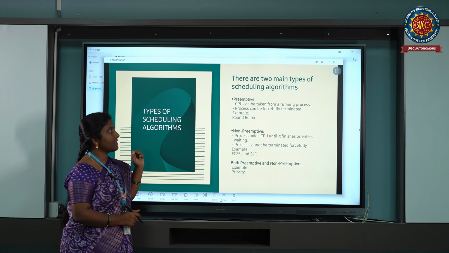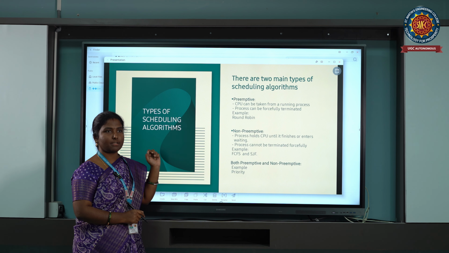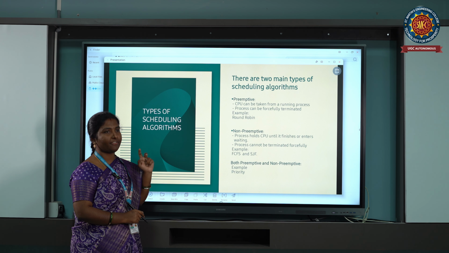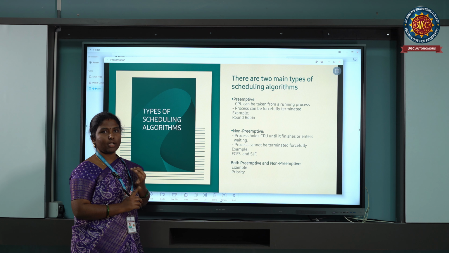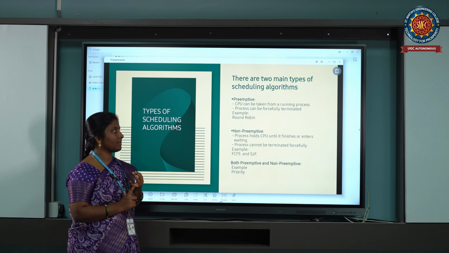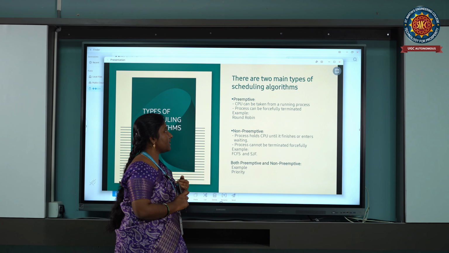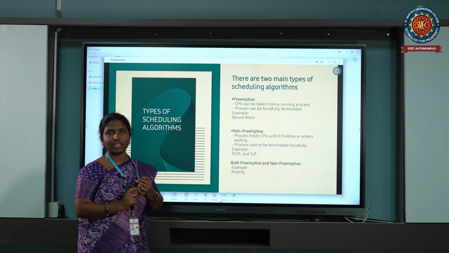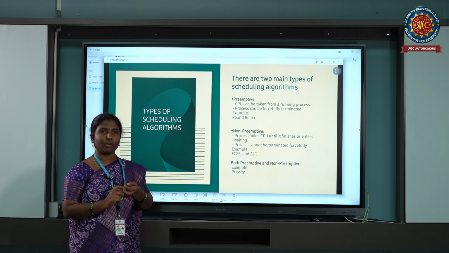Okay, now I was discussing the scheduling algorithms. These scheduling algorithms are broadly classified into two: preemptive scheduling algorithms and non-preemptive scheduling algorithms. What do we mean by preemptive scheduling algorithm? Let us understand what preemptiveness and non-preemptiveness are.